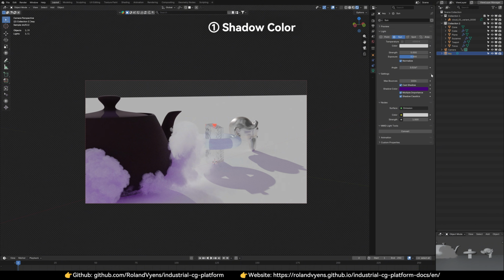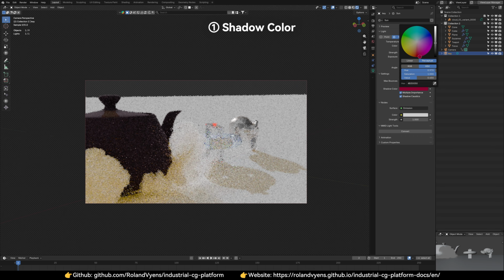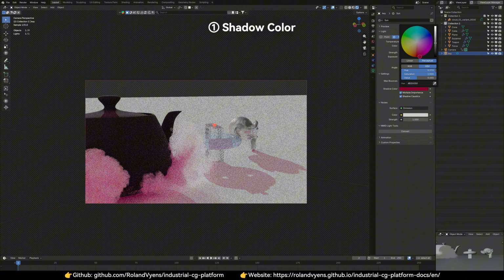First, shadow color. We have added color properties to all lights in the world environment in Cycles. This lets you tint shadows cast by different light sources. Shadows are no longer just the absence of light. You can now color them for flexible, artistic control.